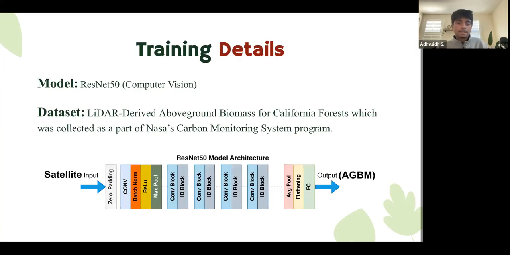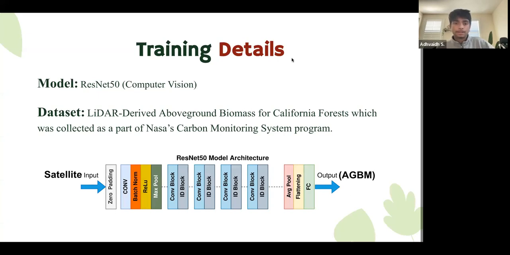So getting down to the mechanics and the code of the model, I used was based on the ResNet 50 machine learning architecture, which is a 50-layer convolutional neural network. The training data set consisted of satellite imagery from California forests over a 9-year period as features, and the LiDAR-based above-ground biomass for the same region were the labels or outputs. This means that after training, when the model predicts something, it expects a satellite image as input and outputs an estimate for above-ground biomass, similar to a thorough LiDAR scan.